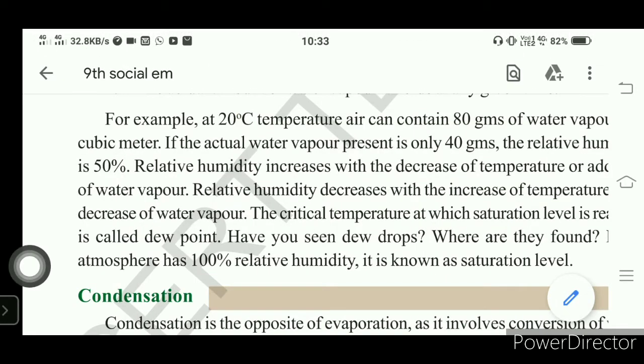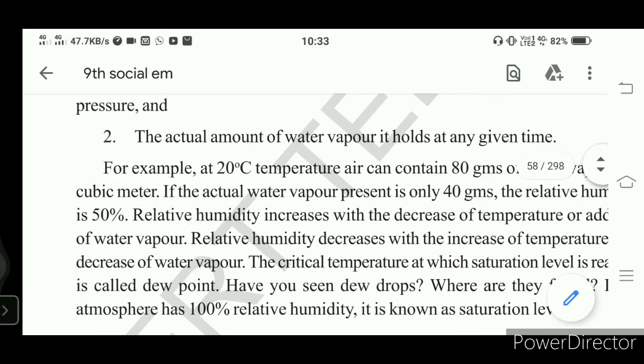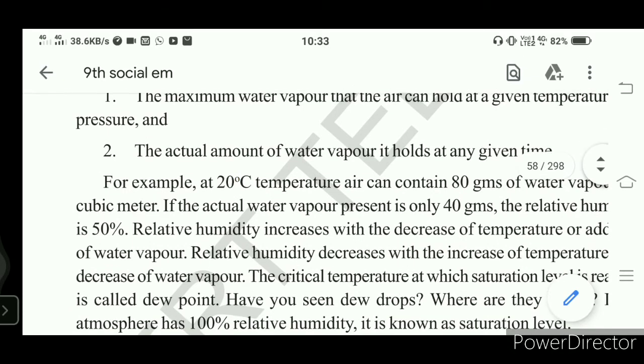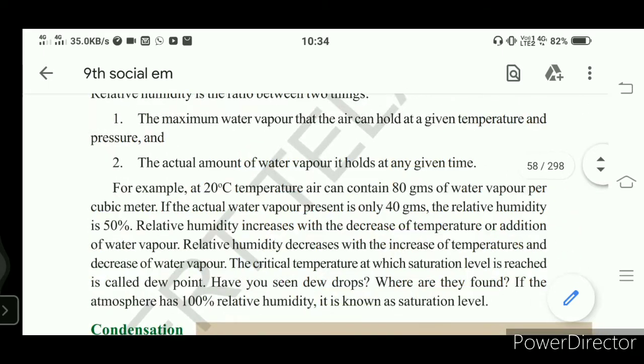Already we discussed this topic, it is relative humidity. Again I am repeating the point here. At 20 degrees centigrade temperature, if the atmosphere holds 40 grams, but actually its capacity is 80 grams of water vapor per cubic meter, then the relative humidity is 50 percent.